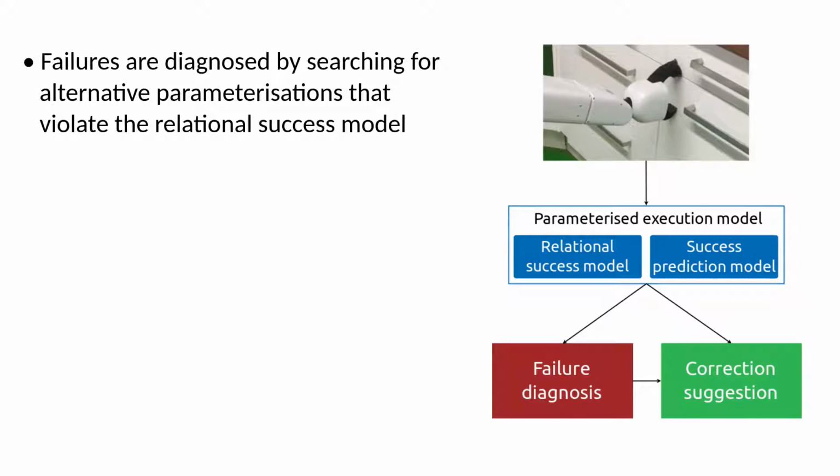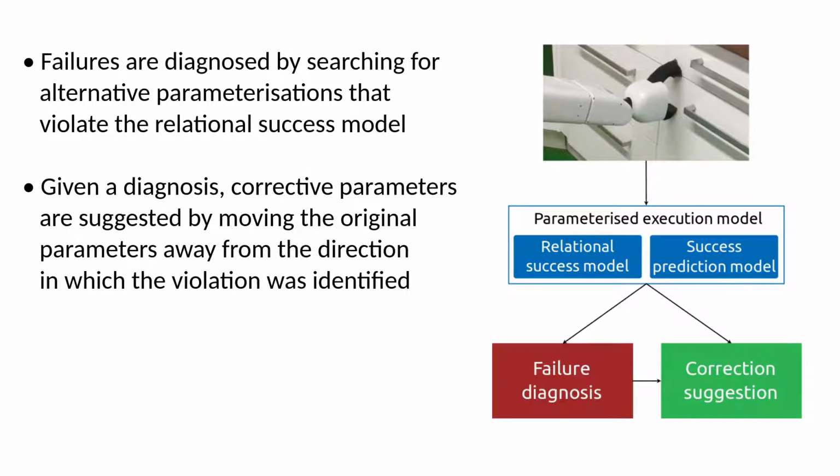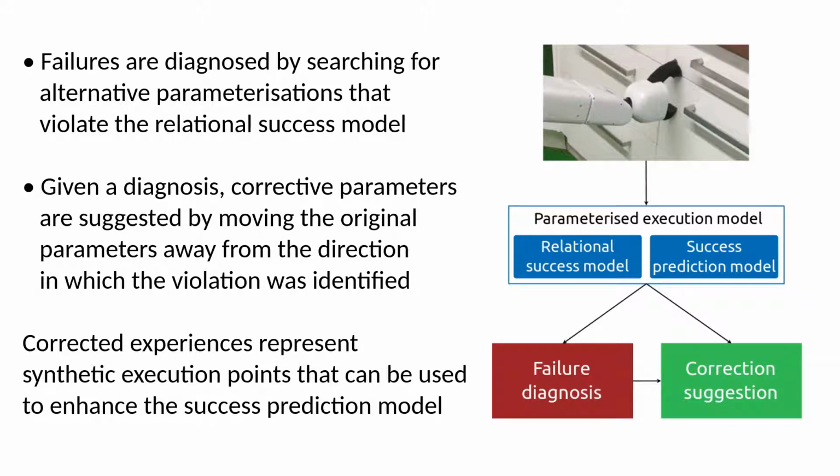Given the parameters which led to an execution failure, the proposed diagnosis method searches for alternative action parameterizations until it finds a violation of the action's relational success model. Once a diagnosis is found, a correction of the original execution parameters is suggested by searching for parameters away from the direction in which the violation of the model was identified. The corrected experiences can be seen as synthetic data that can be used for learning a richer success prediction model.